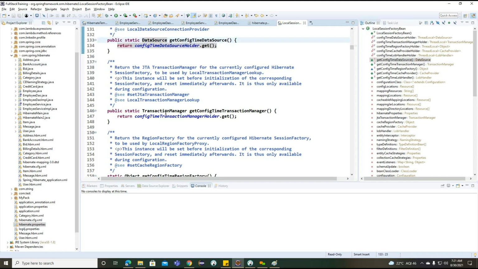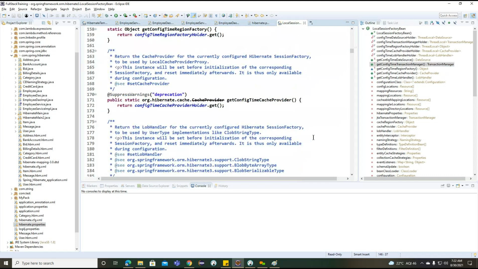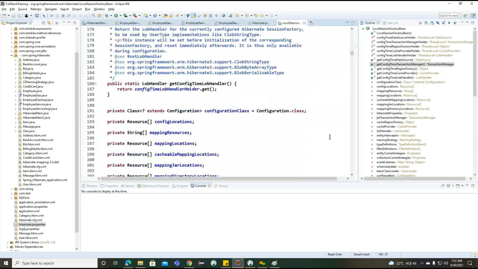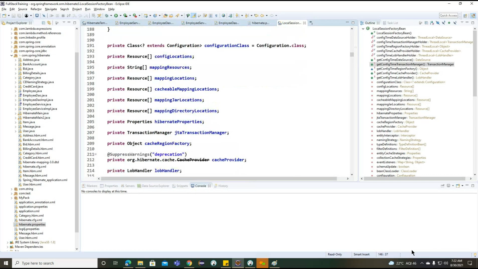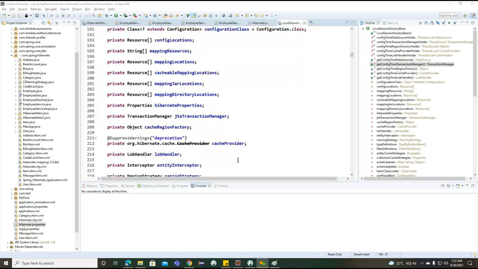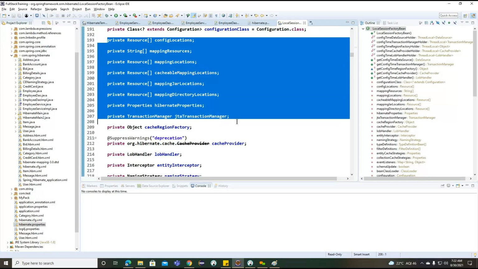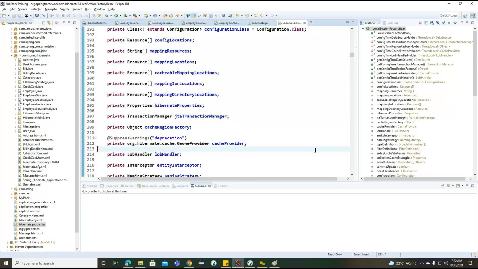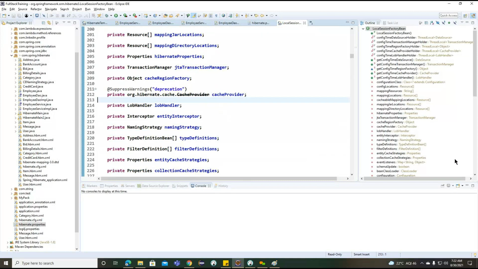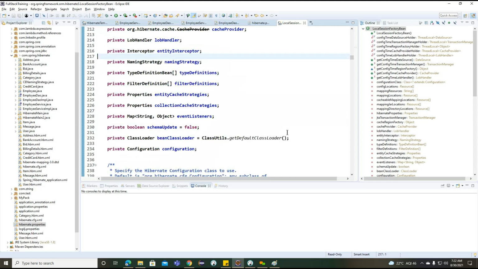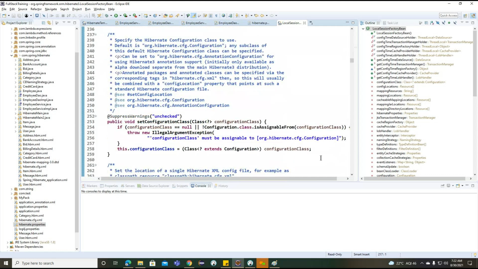So first one, something called data source here, transaction manager, and cache provider here. Now you can observe how many properties we are having here. So now you can see config location, mapping resource, mapping location, mapping jar location, Hibernate properties, JTA. So these are the properties we are having here. So with the help of these properties, what are we going to write here? We'll try to configure the local session factory bean.